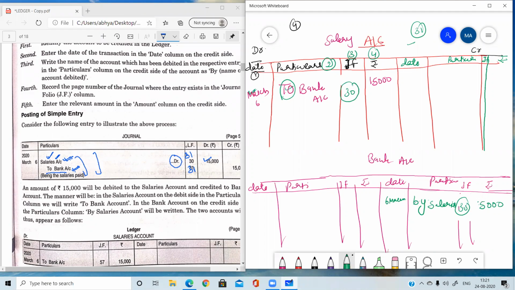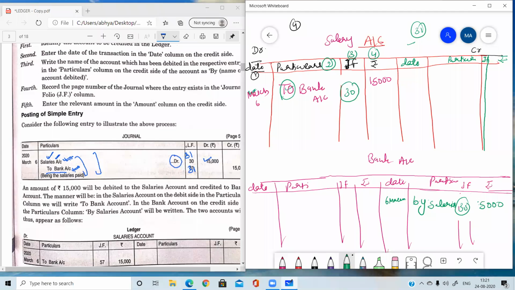It means in the journal we write the page number of the ledger, and in the ledger we write the page number of the journal, for cross checking. If there is any mistake, then with the page numbers of both books we can check that mistake or check the entry again without wasting much time. It is just like an index. Page numbers are given in the index of a book, so if you want to check anything in the book, you need not turn all the pages one by one. You just check the page number from the index and go directly to that page.